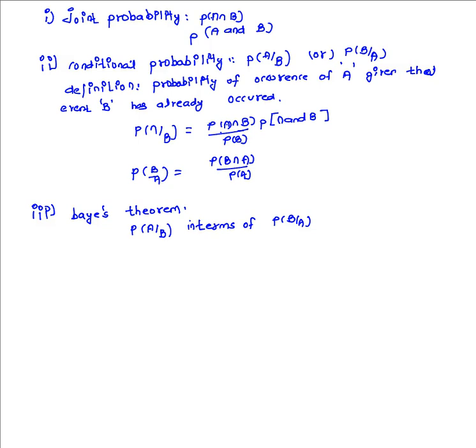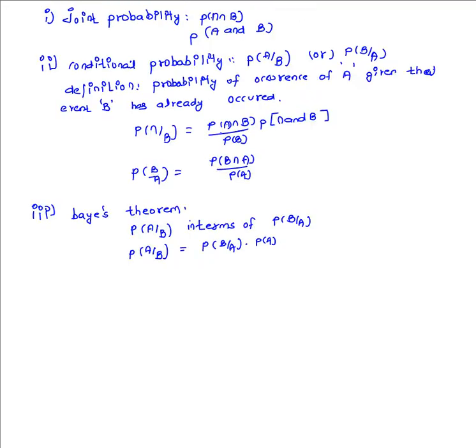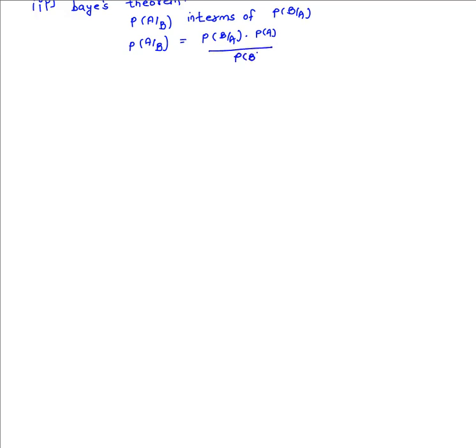So whenever the expression involves this reversal of terms with both conditional probabilities, the statement forming that expression is called a Bayes theorem. Now let me put down the expression. P of A given B is equal to P of B given A into P of A, divided by P of B. So this is the statement of Bayes theorem.